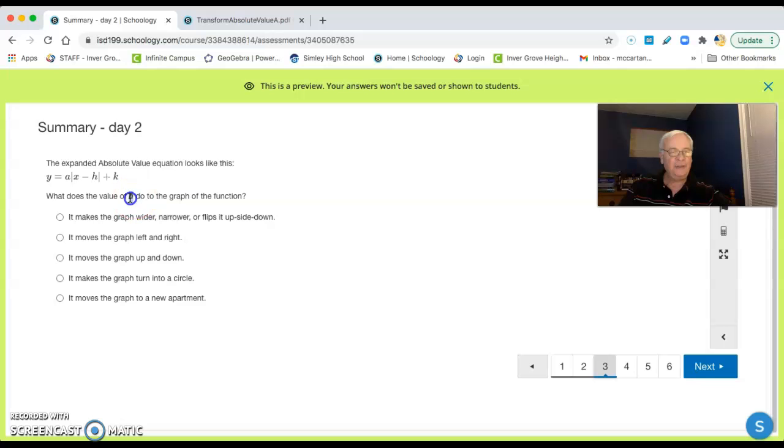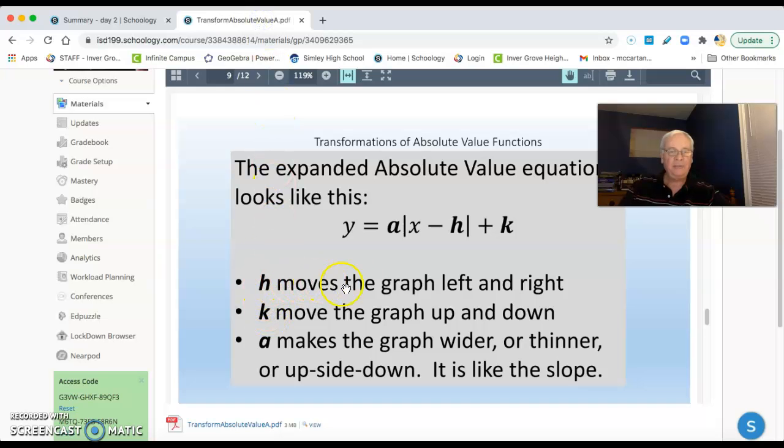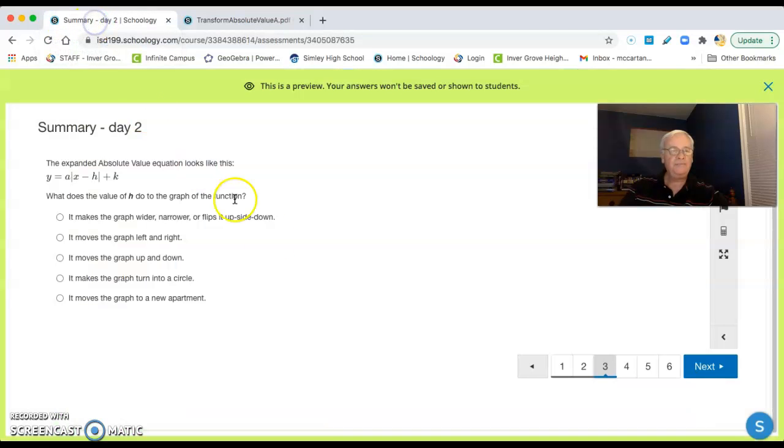What does the H do? What does the H do on the graph? It says right here, the H moves the graph left and right. See that? It says it right there. So find it here: left and right.